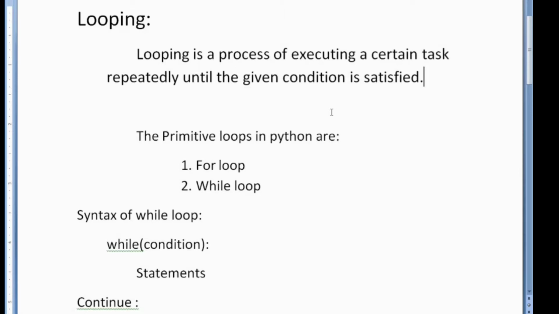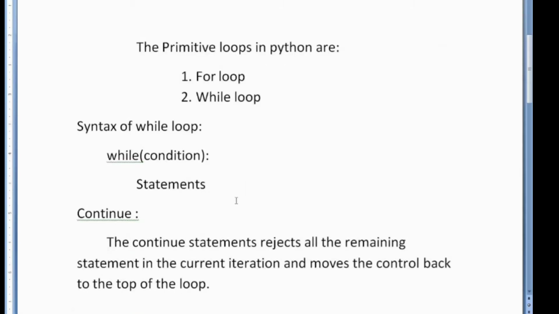Now we have two loops in Python. They are for loop and while loop. First, we don't have a do while loop in Python. But if you have studied any other programming language, you may have come across the word do while. That is one of the loops. So the do while loop is not available in Python. There are only two loops, for loop and while loop. First we are going to see about while loop.